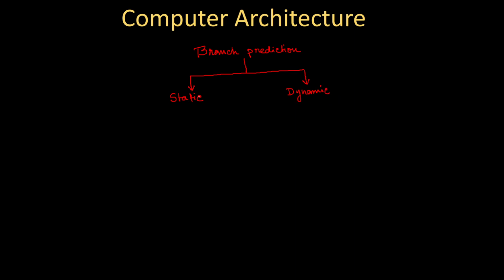Okay, so we will start with the static branch prediction first, and we will see how we can do this. So let's start with the static branch prediction now.